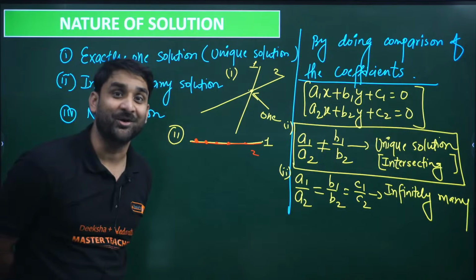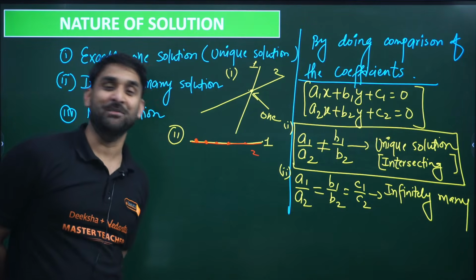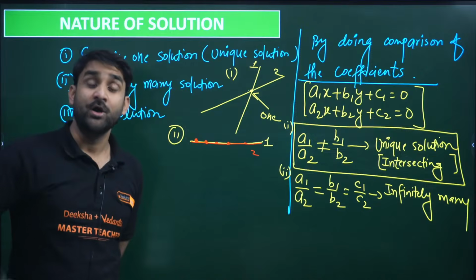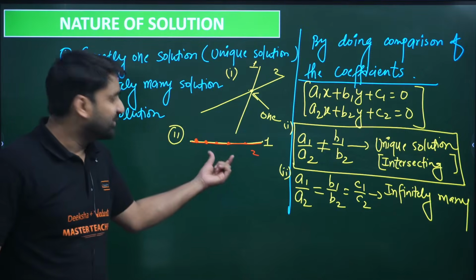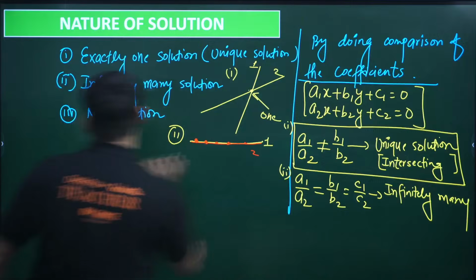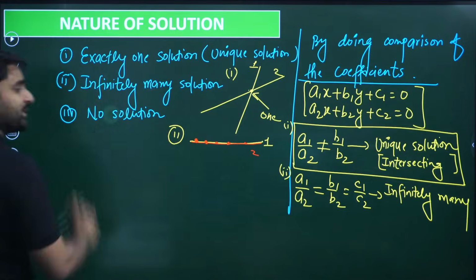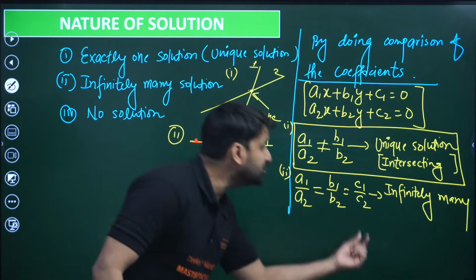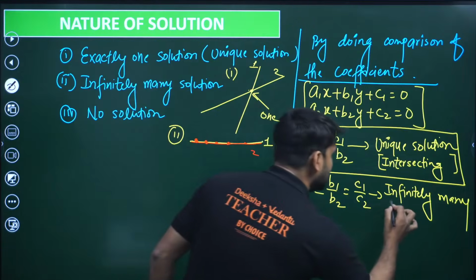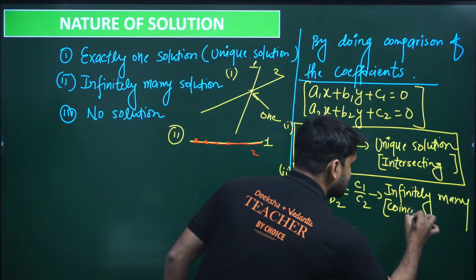How many solutions will be there? Infinitely many solutions. Infinite x and infinite y will be there, and the lines are coinciding. So if a1 by a2 is equal to b1 by b2 and also equal to c1 by c2, it means the lines are coinciding.